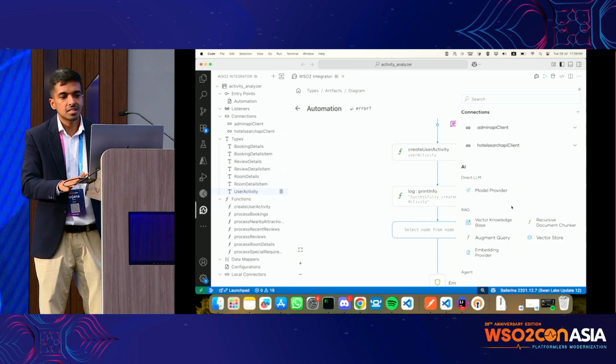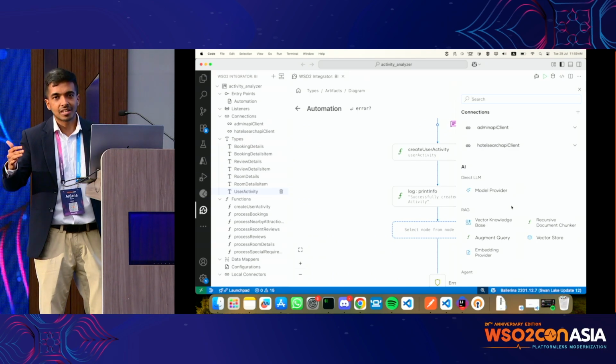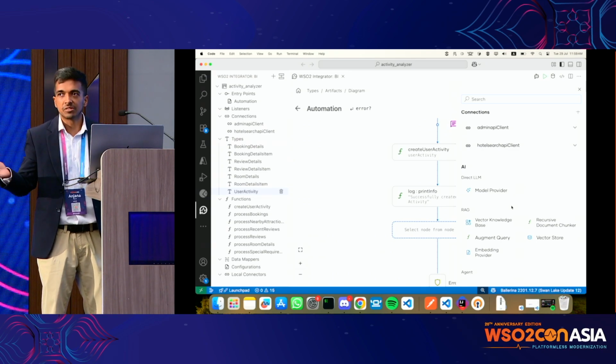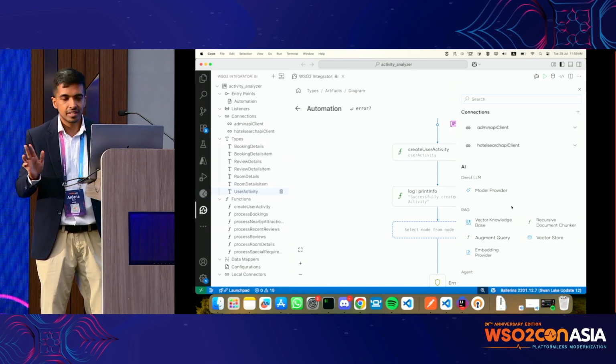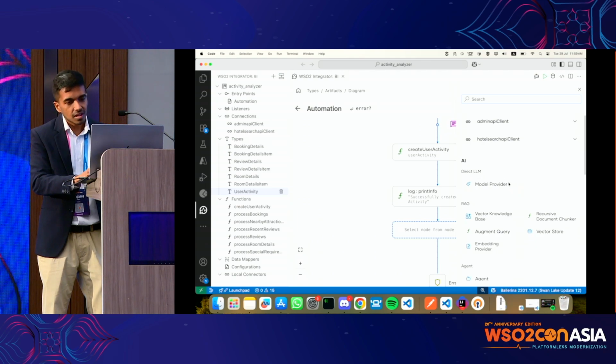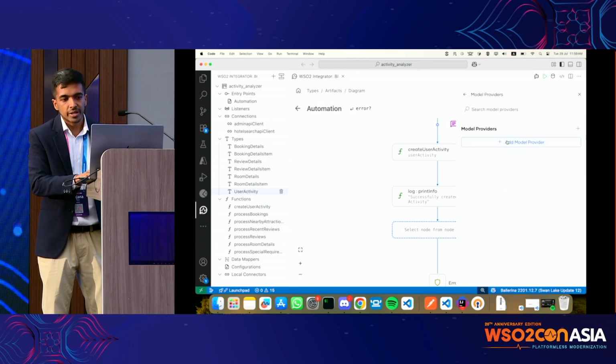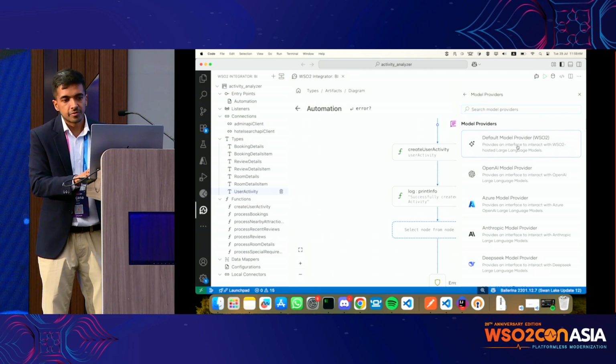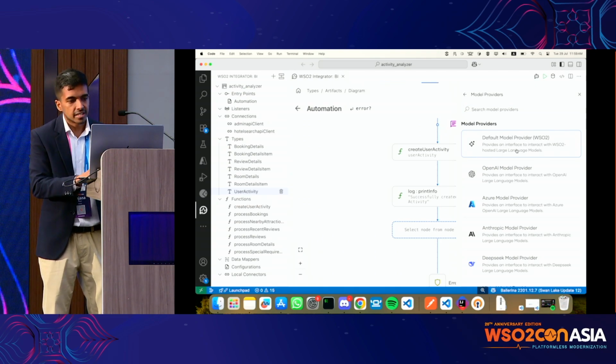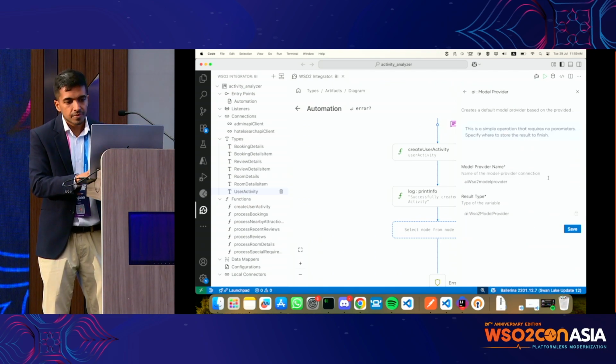What we want to say is, this is the data of the user, make me a personalized profile. To do that direct LLM call, we are going to use the model providers. We are adding again the default model provider as I explained before.